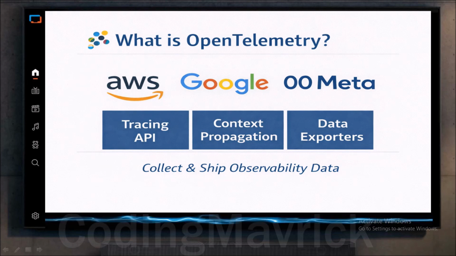Viewers, OpenTelemetry gives us a tracing API to create spans, context propagation to pass trace IDs, auto instrumentation to trace HTTP, database and framework calls, and exporters to send data to tools like Grafana. Viewers, OpenTelemetry does not store anything. It only collects and sends data to a backend.